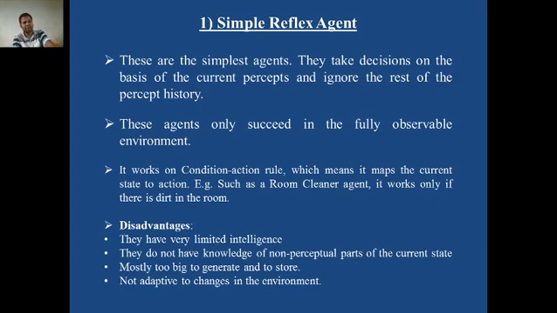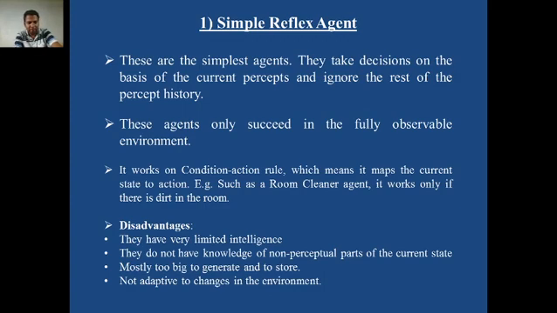So what are the disadvantages? They have very limited intelligence. This is the first disadvantage. They do not have knowledge of non-perceptual parts of the current state. That means they do not have knowledge about the previous states of the environment; they have knowledge of only the current state. This is the meaning of the second point. Mostly too big to generate and to store. There is no need of memory. You can mention that there.